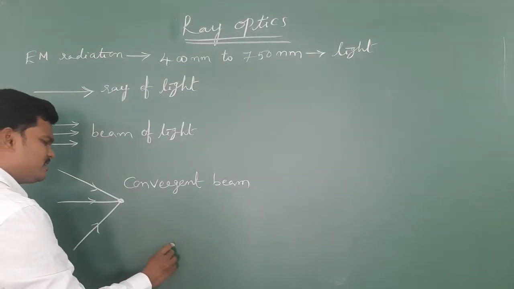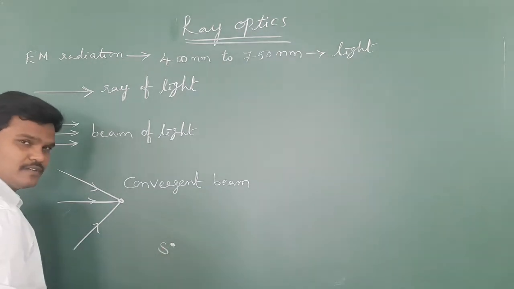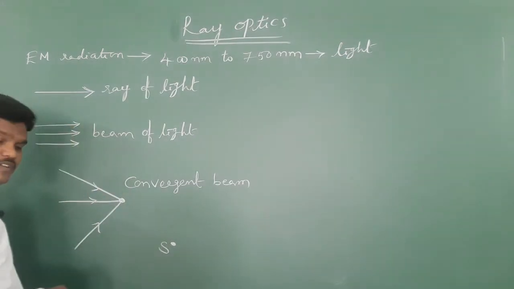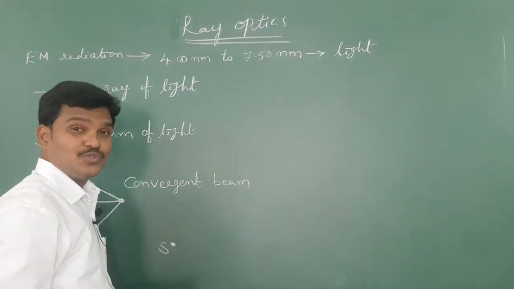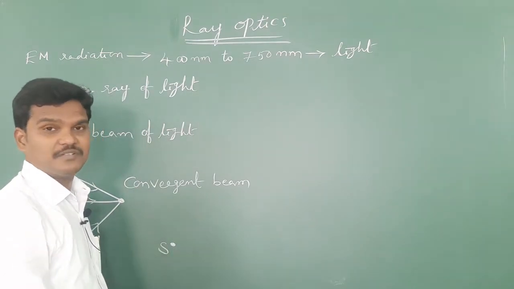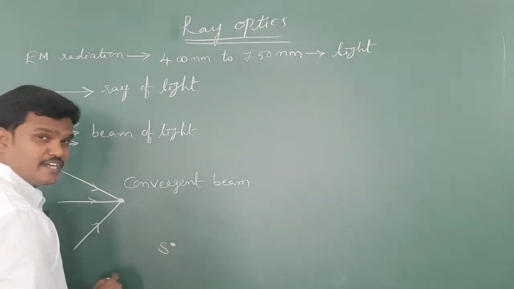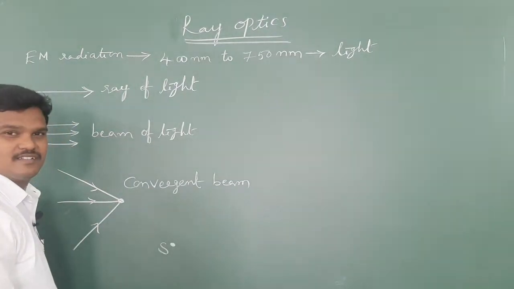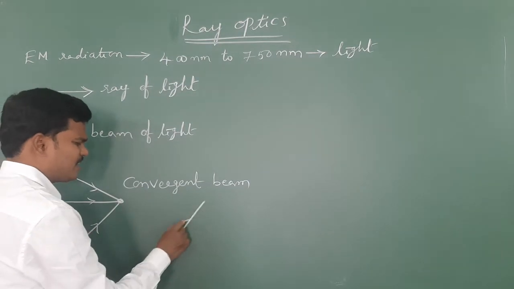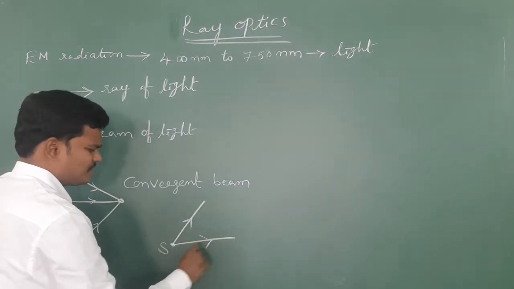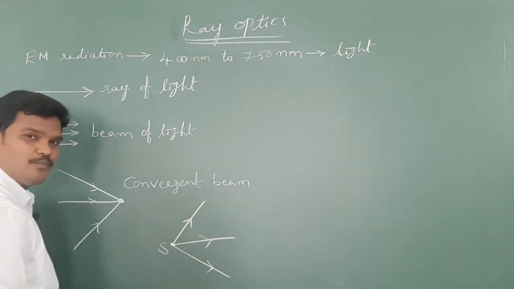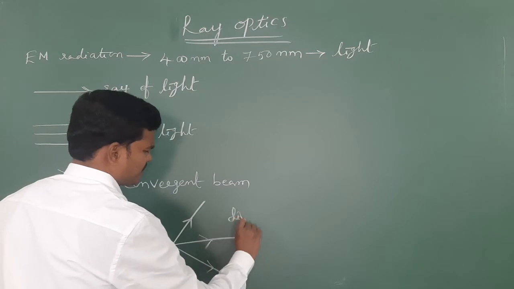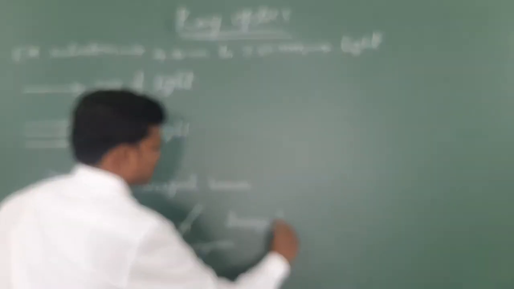If all the light rays start from a particular point, let us suppose we take a source S, a light source, like you learned in 11th class, where S is the sound source in the Doppler effect and other cases. Here S is the light source which emits light in all directions. So if all the light rays start from a particular point, then the beam of light is said to be a divergent beam of light.